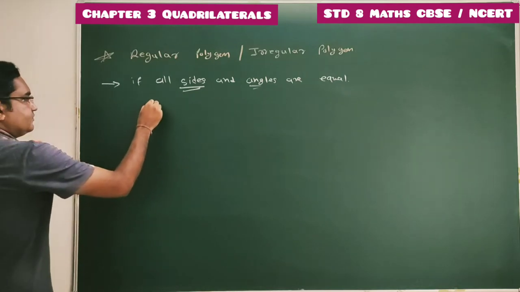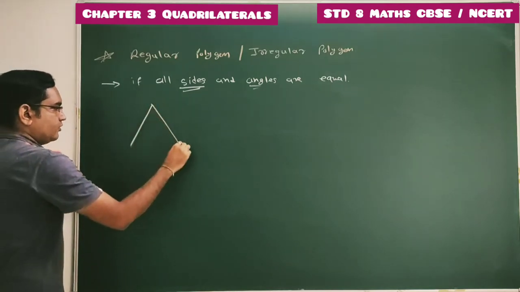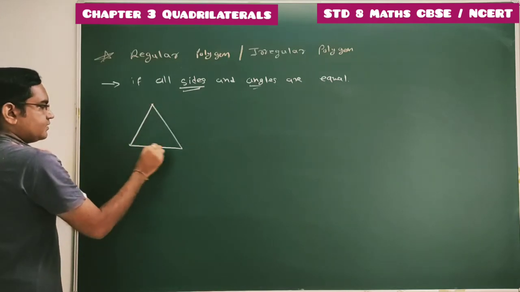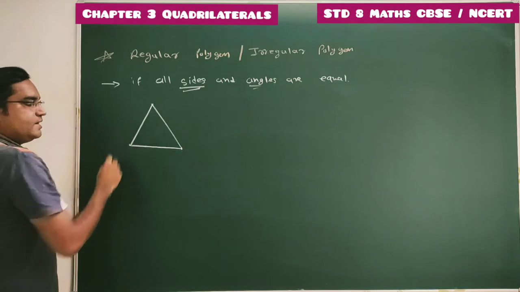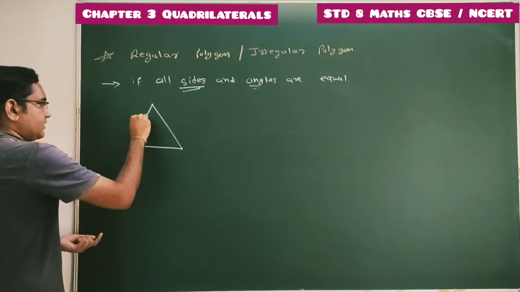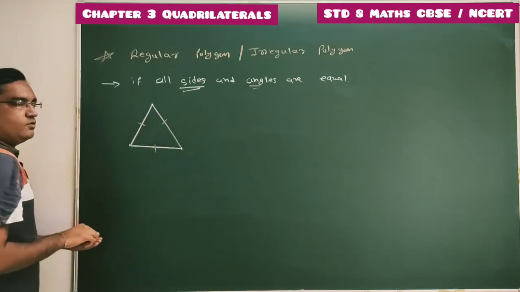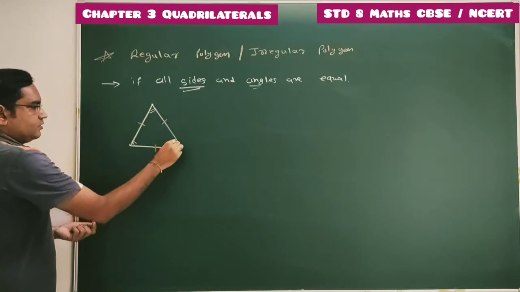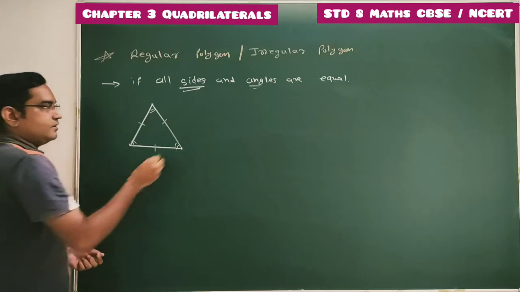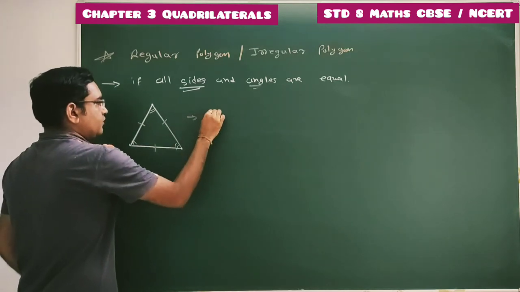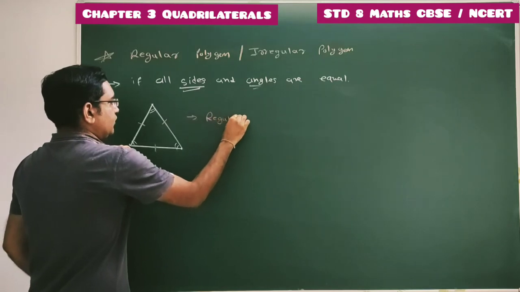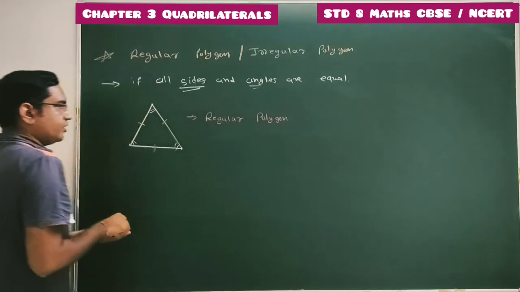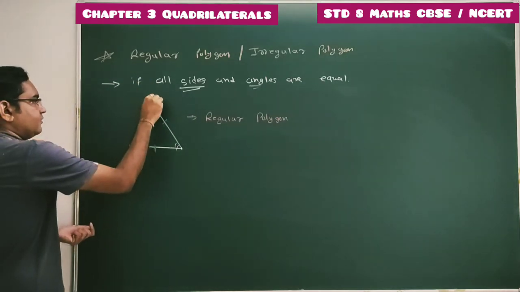Clear? So consider one polygon with total 3 vertices. That means it has 3 sides, and if these 3 sides of this triangle are equal, then we can say all 3 angles are equal. So this polygon, the triangle, is known as a regular polygon. This is the example of a regular polygon in which all 3 sides are equal.